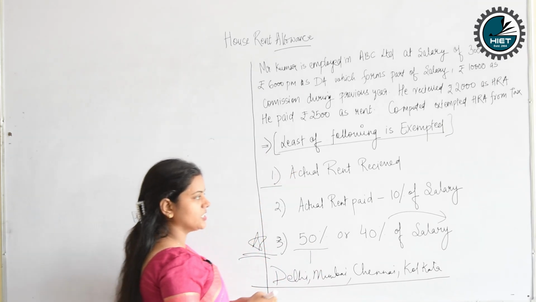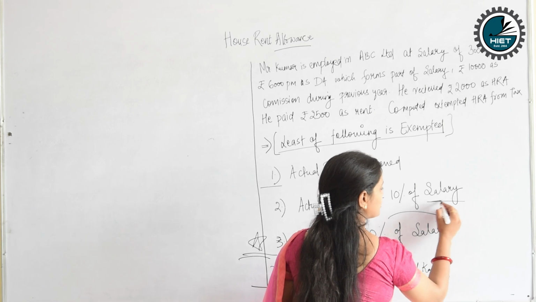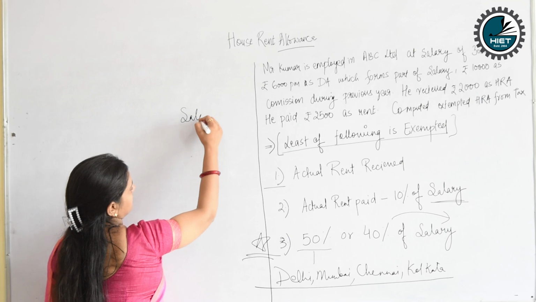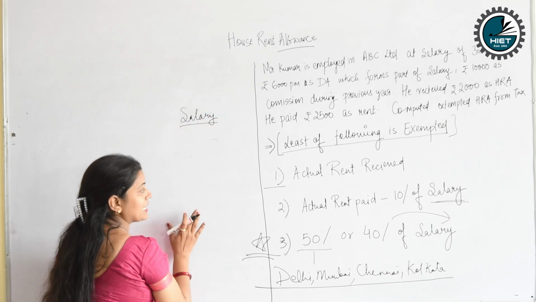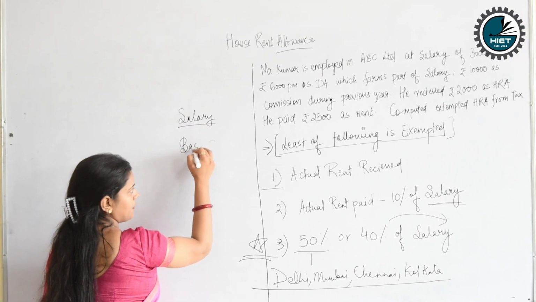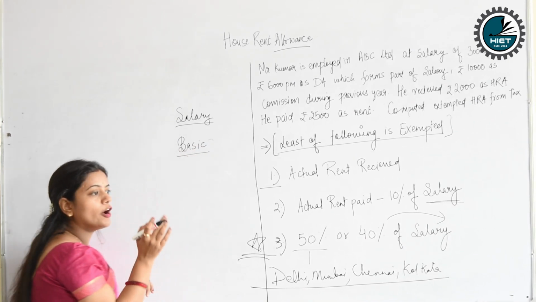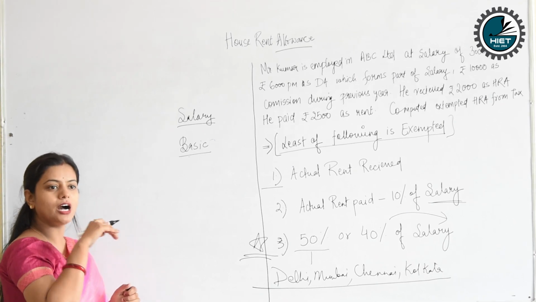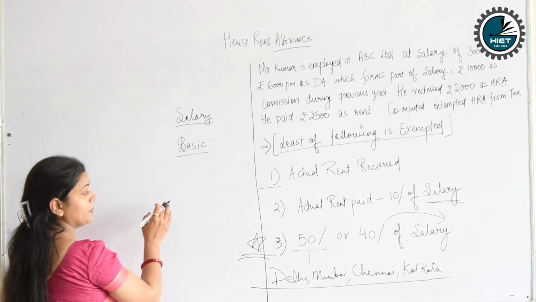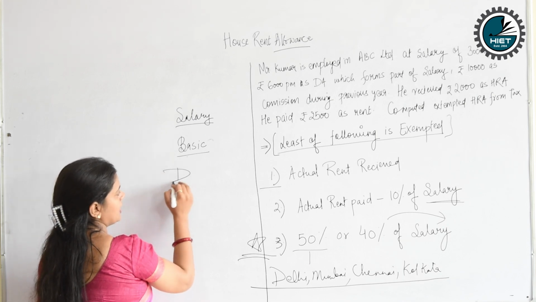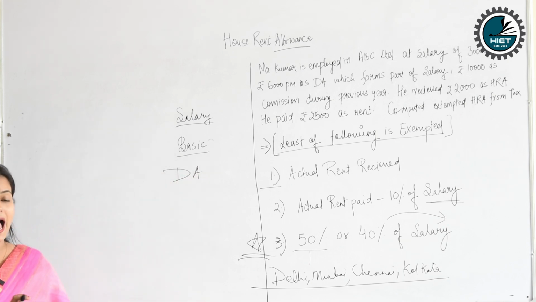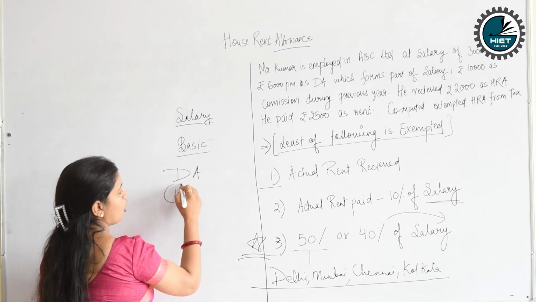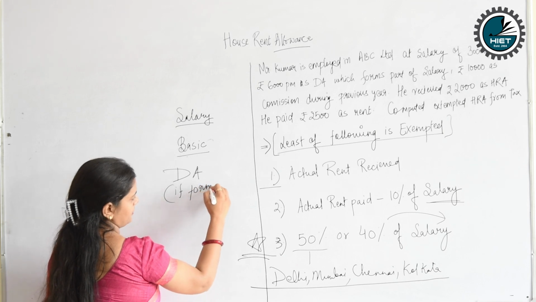The point here is salary. So which salary will we take? The definition of salary to calculate the HRA is here. The salary will be basic pay. What do you mean by basic pay? The foremost amount paid by your employer, which is the base for charging other allowances. The basic pay you will consider as salary. DA, the dearness allowance, and to be specific, it will be written near the DA that it forms part of the salary.